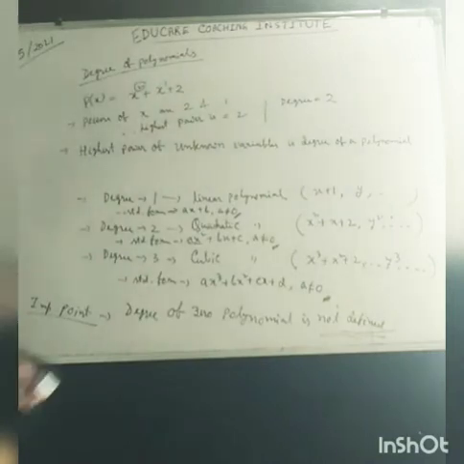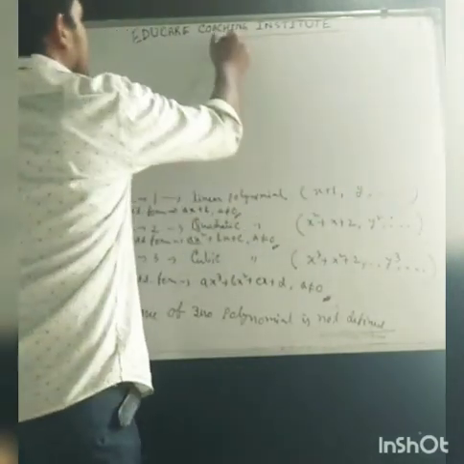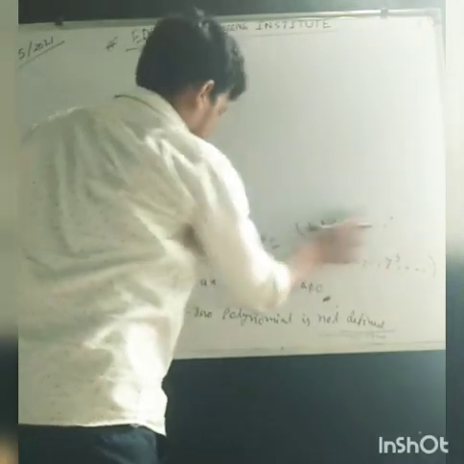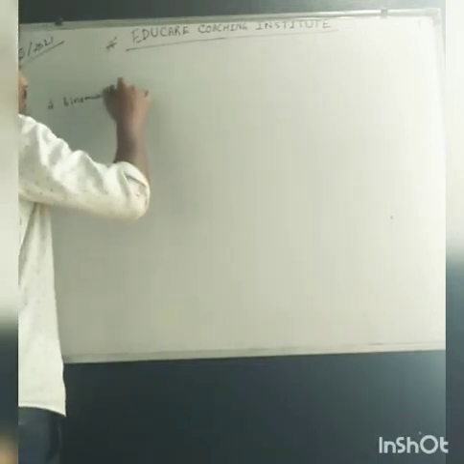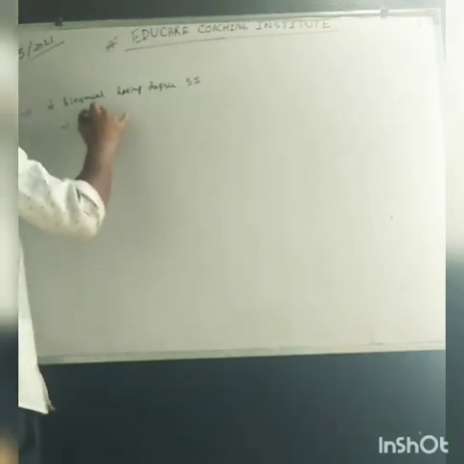Now let's do some numericals on this. If we are asked for a binomial having degree 35, we can say x to the power 35 plus x.